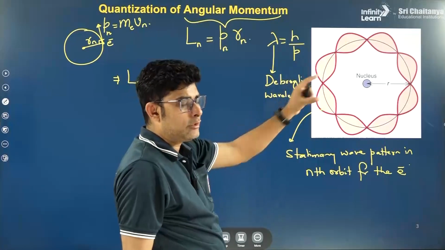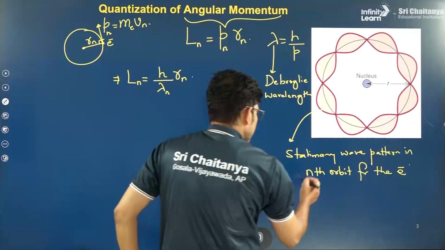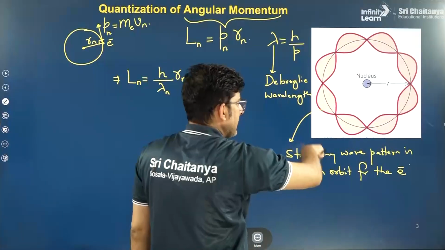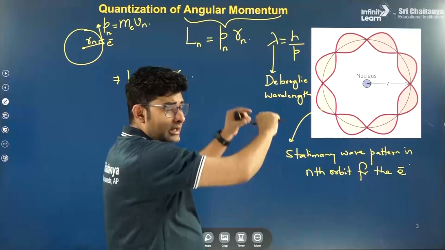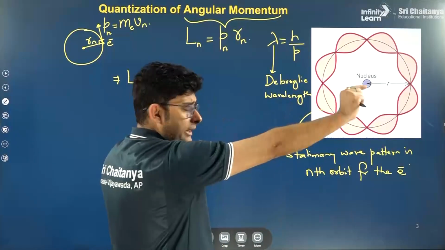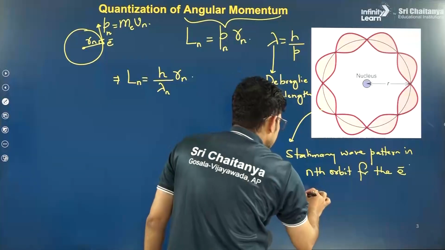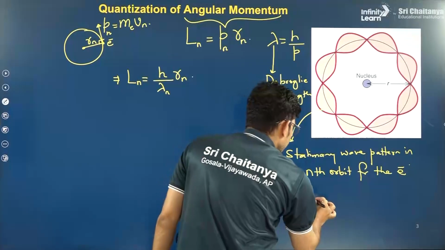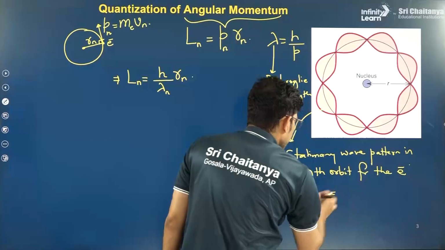Since it is in the nth orbit, we associate that there are n pulses with this. Now if we stretch it and open it, the total length L of the orbit will be how much?